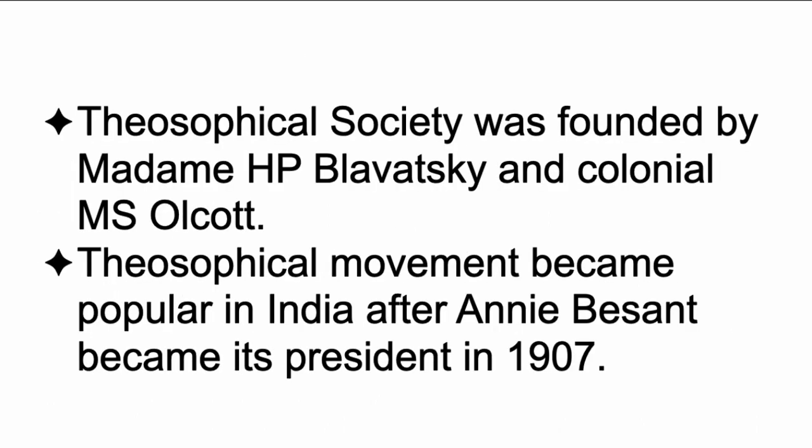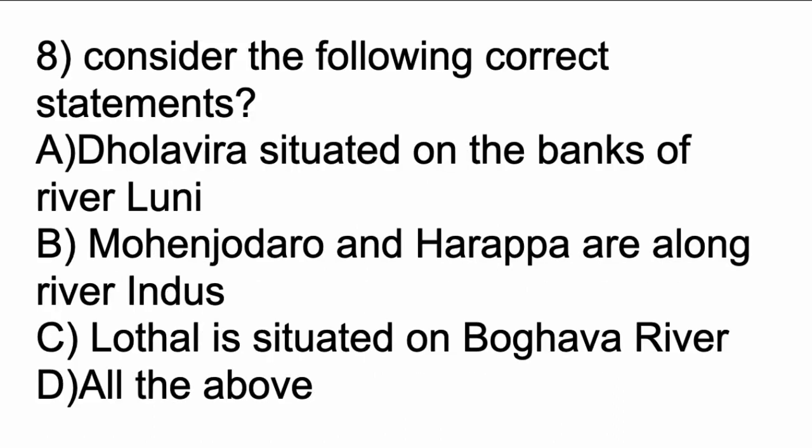Now coming to the eighth question, consider the following correct statements. So Dholavira is situated on the banks of river Luni. Option B, Mohenjodaro and Harappa are along river Indus. Option C, Lothal is situated on Bhogava River. Option D, all the above. So all these statements are correct. And here Lothal is situated on Bhogava River. Bhogava River is one of the tributaries of Sabarmati.